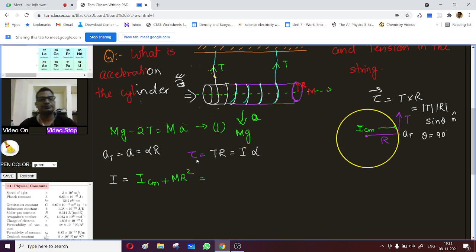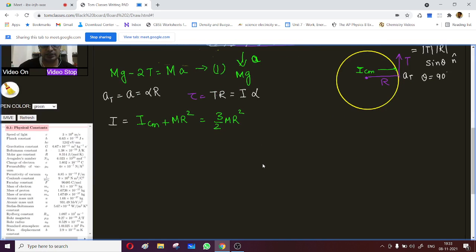Can you tell me what is the moment of inertia along the center? It is m r square by 2, right? Let me tell you that. So this will become 3 by 2 m r square. Okay, so this is 3 by 2 m r square, and now I can plug in this value.